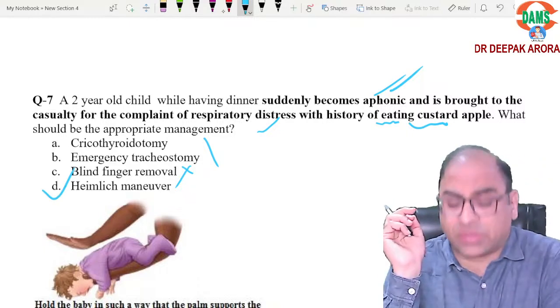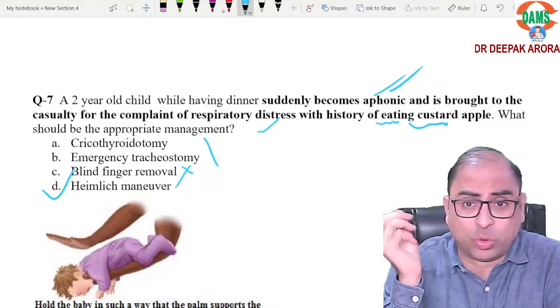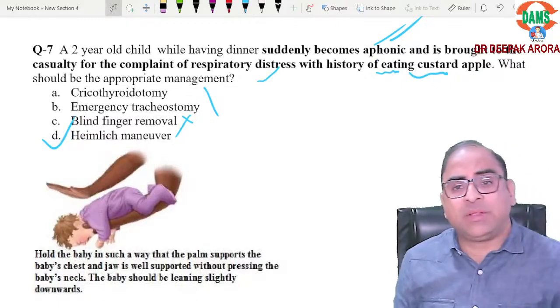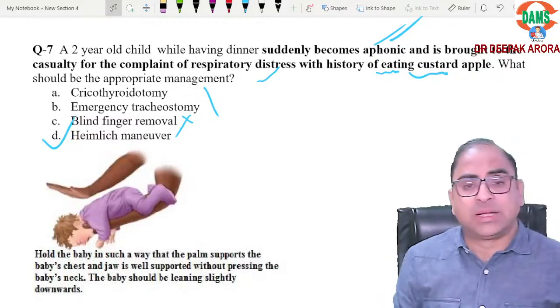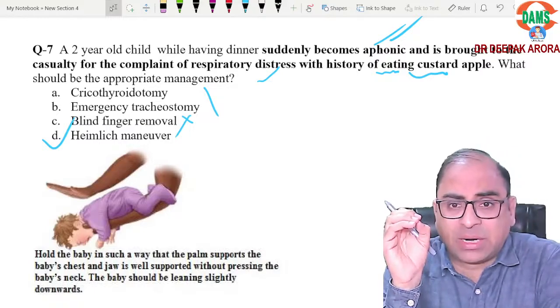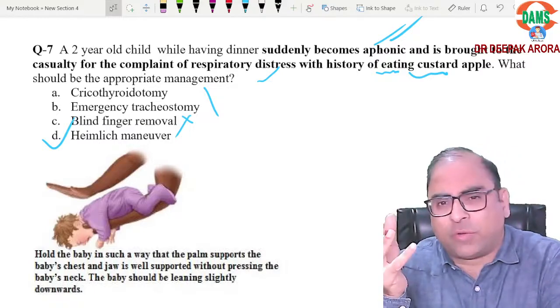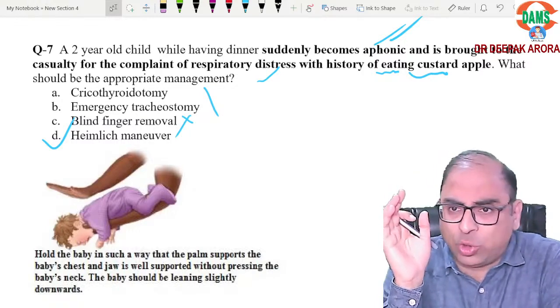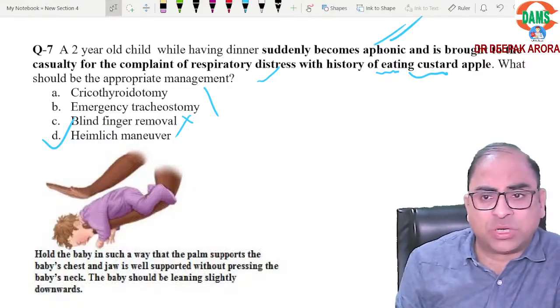But many students were asking me during the discussion about a 2-year-old child. Yes, we can do it, no worries. So the method: we will hold the baby in such a way that the palm supports the chest, and then we will be pressing the baby's neck. Clear? So this will be the right answer. This is often repeated; in every FMGE examination they ask you this Heimlich maneuver. So option D was the right choice.